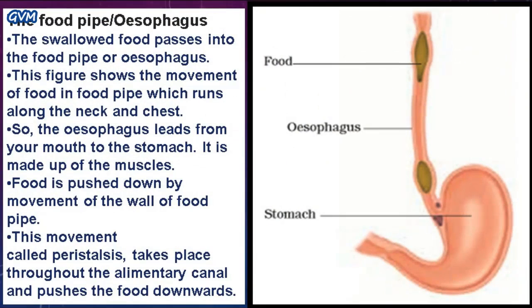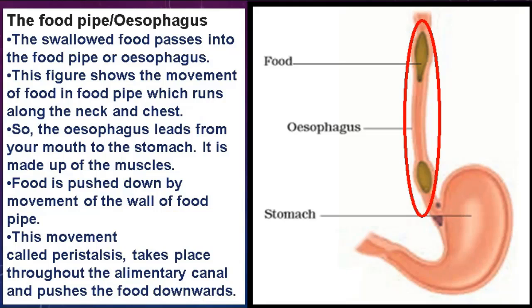Students, it is the second organ of your alimentary canal. After the intake of the food, chewing and grinding it, the food comes into the esophagus. After the mouth, the swallowed food passes into the food pipe, also known as the esophagus. As you can see here, this is your esophagus. This figure shows the movement of food in the food pipe. The brownish color that you see here is the food, and this food moves on from the esophagus up to the stomach.